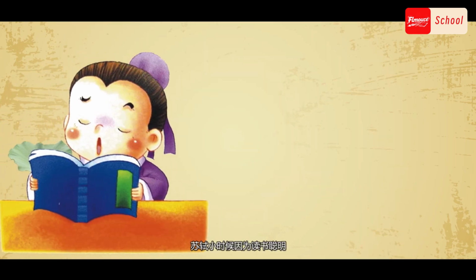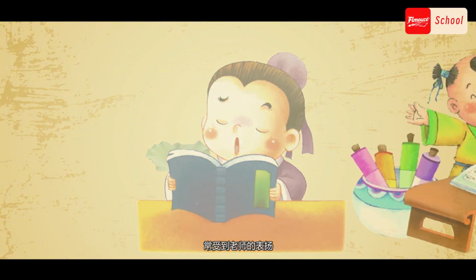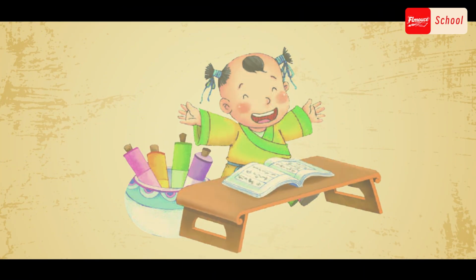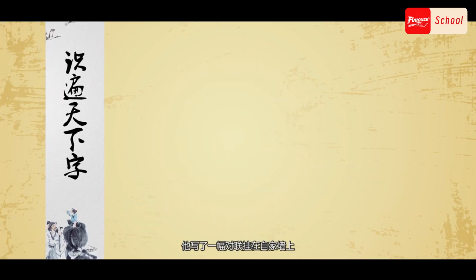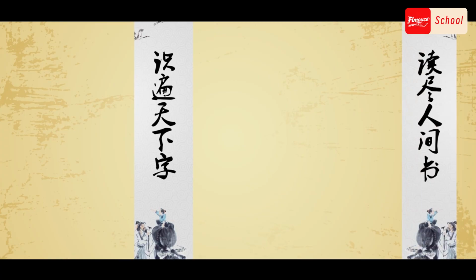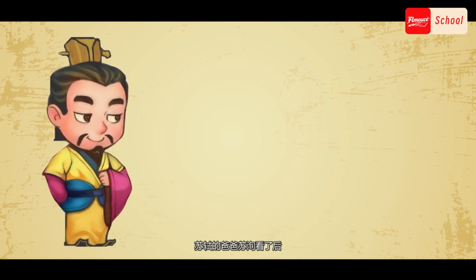Legend has it that Su Shi was smart in reading as a child and was often praised by his teacher. Slowly, Su Shi became a little complacent and proud. He wrote a couplet hanging on his own wall: "Having read all the words, I have read all books." Su Xun, Su Shi's father, saw it.